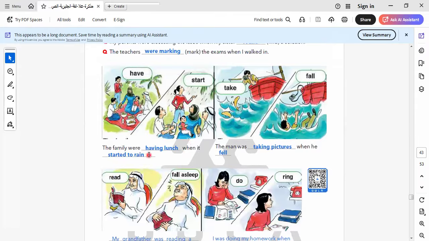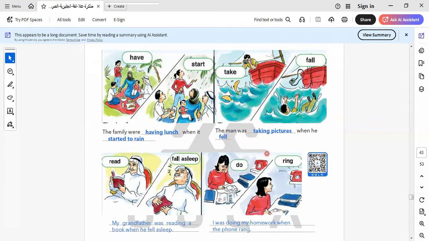Here we have: the family was having lunch when it what? When it started to rain. When it started to rain. Here are pictures expressing the actions, and I think it's a good way to learn the actions, to learn the tenses and to understand them very well.